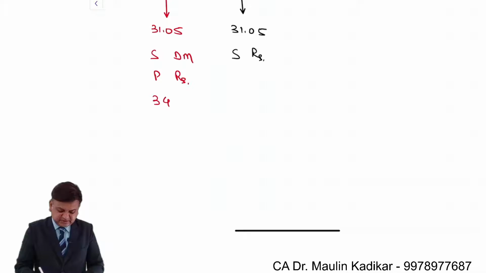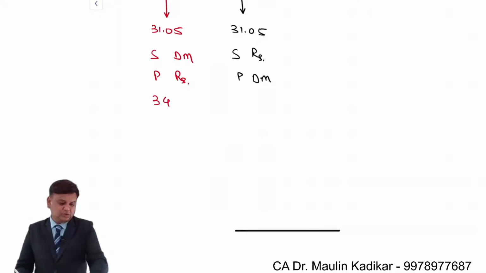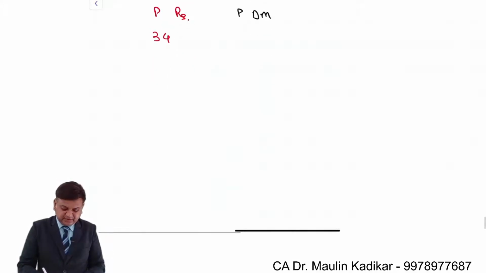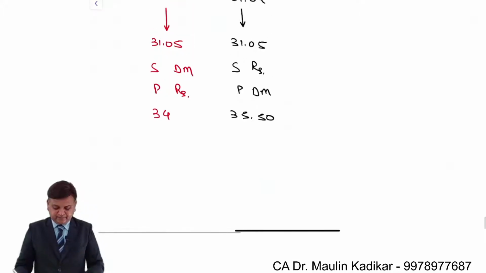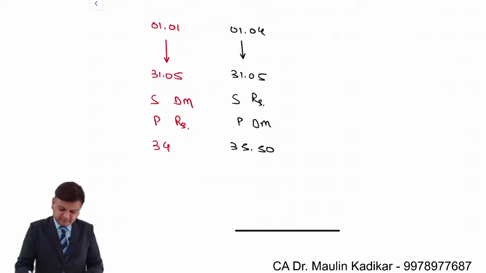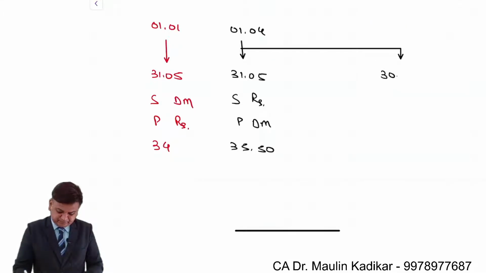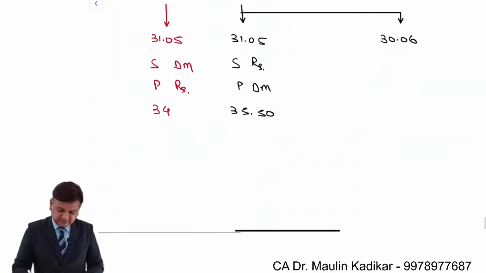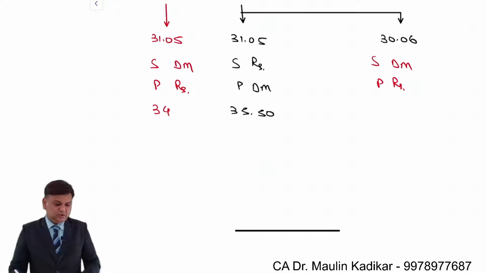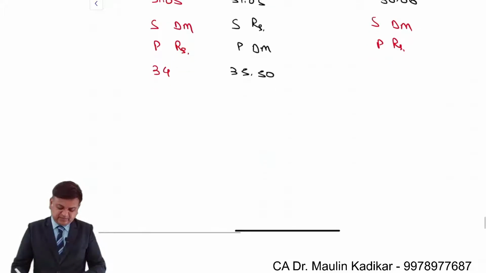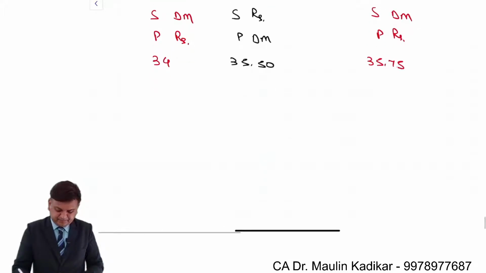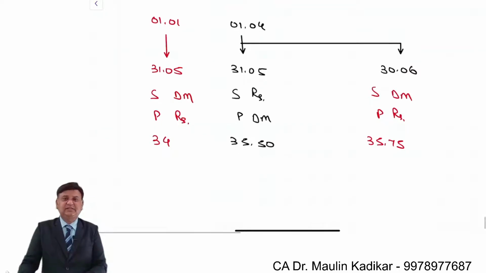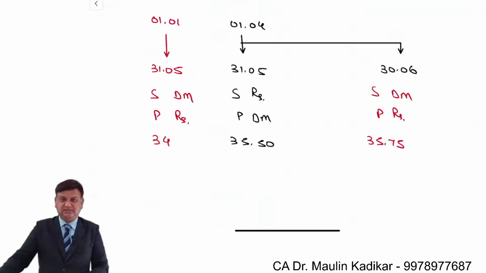It is sell of rupees and purchase of DM. So on 1st of April for 31st of May, sell of rupees, the rate would be 35.5. Next is on 1st of April for 30th of June. It is sell of DM and purchase of rupees. So sell of DM, purchase of rupees, 35.75 is the applicable rate. These are the relevant rates which are applicable for the different transactions.